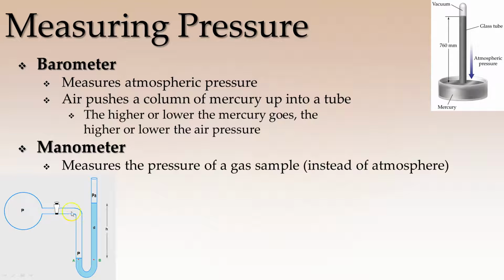Here is our sample, and it's going to be doing the same exact thing. It's going to be pushing down on a tube of liquid, probably mercury, and we're going to be looking to see how much space is left there. The higher pressure gas, the more it's going to push against that, and it's going to push that up. So here our sample pushes down, and it tries to push the liquid further and further up the tube. The more pressure there is, the higher it goes. Less pressure, more down it goes.